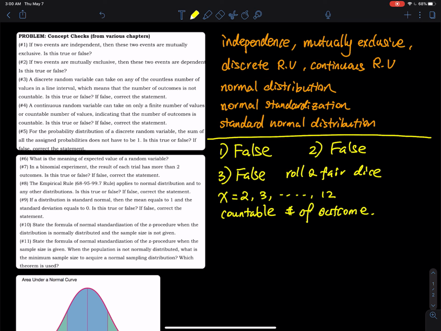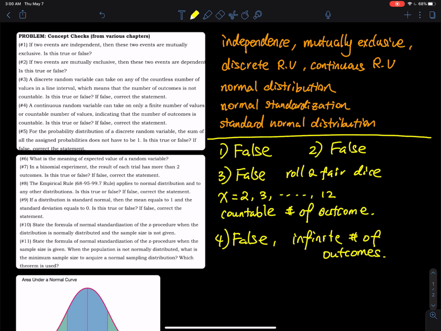And then number four, a continuous random variable can take on only a finite. No, a continuous random variable can take on a countless or infinite number of outcomes.